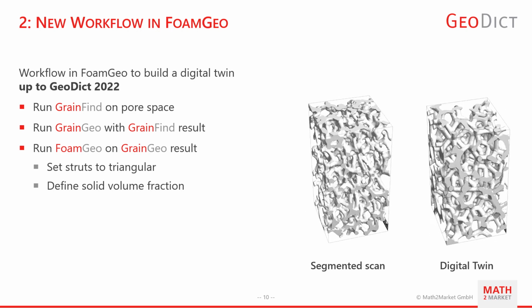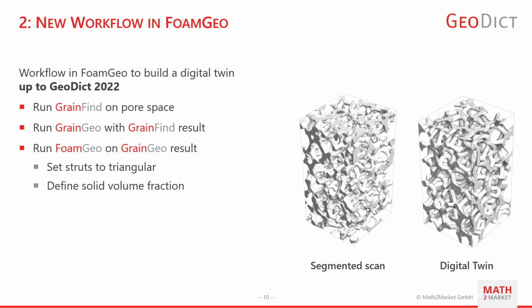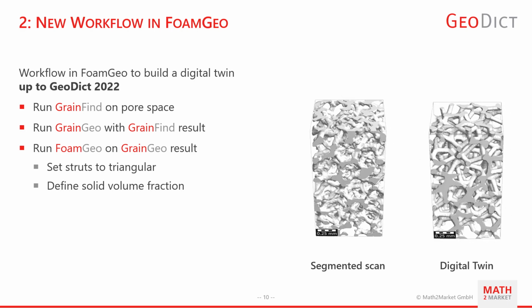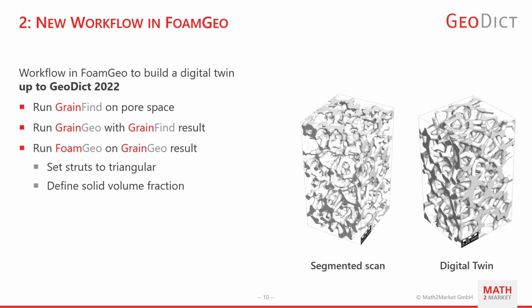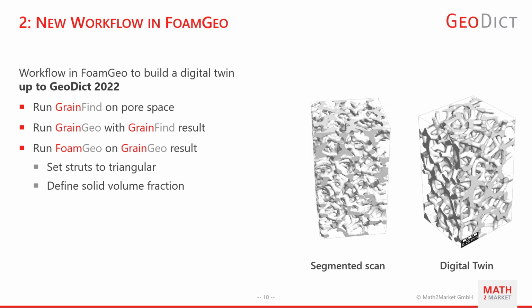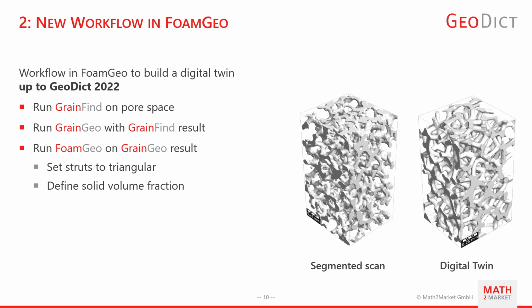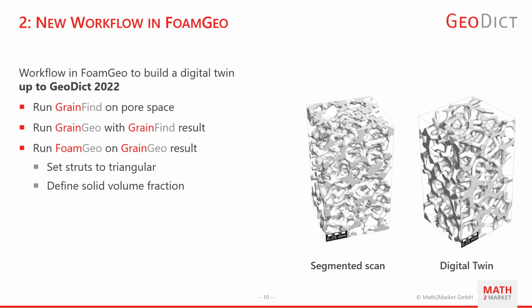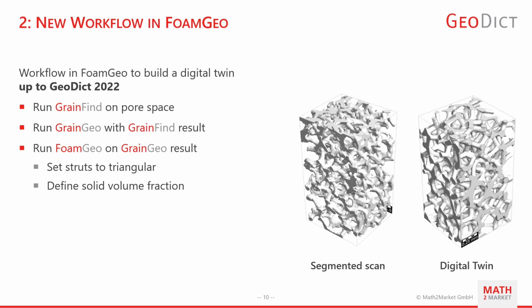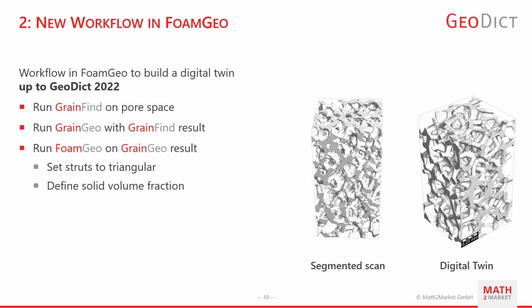Up to GeoDict 2022, building a digital twin of a foam imported from a microCT meant some manual work. Very often, the workflow involved running GrainFind on the pore space to compute the metrology of the foam. In the next step, the grains were recreated in GrainGeo. With the recreated grains, it was then possible to run FormGeo and have it recreate the struts around the grains that represented the pores inside the foam. In total, this meant the user had to conduct quite a few steps.